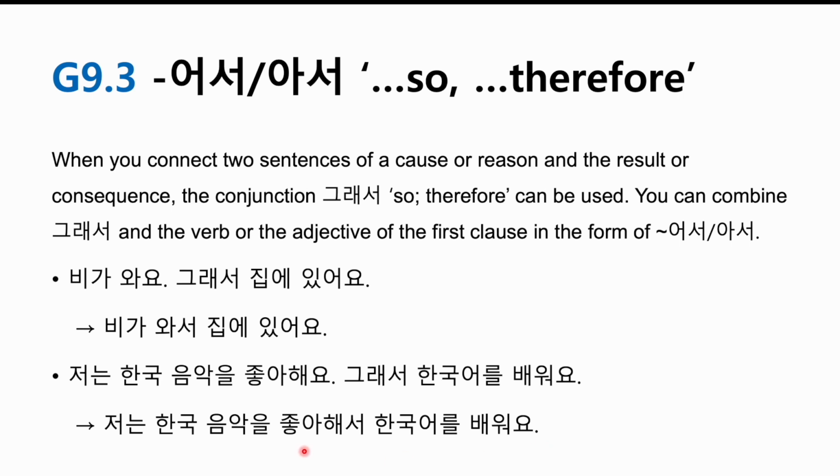So 좋아하다 is the dictionary form, but you can simply replace 요 with 서. 한국 음악을 좋아해서 한국어를 배워요. So because I like Korean music, so 한국어를 배워요. I'm learning the Korean language.